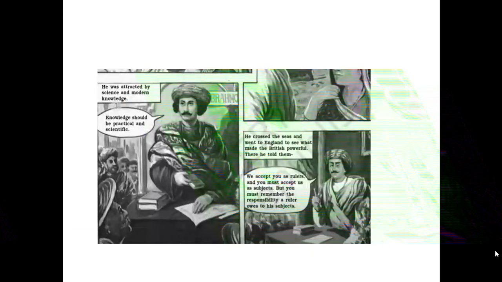He was attracted by science and modern knowledge. So Raja Ram Mohan Roy was again a far-sighted leader, and he was attracted by science and modern knowledge. So he wanted to learn more of the modern things. Knowledge should be practical and scientific. He believed that knowledge should be practical and scientific, not superstitious.